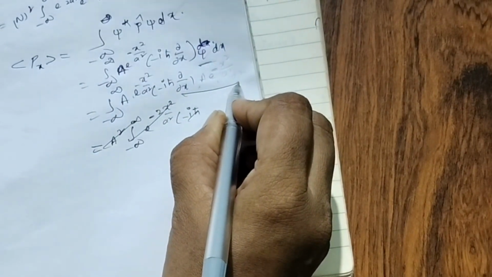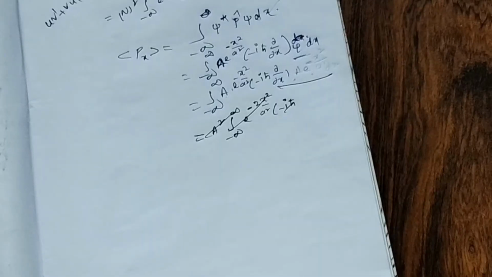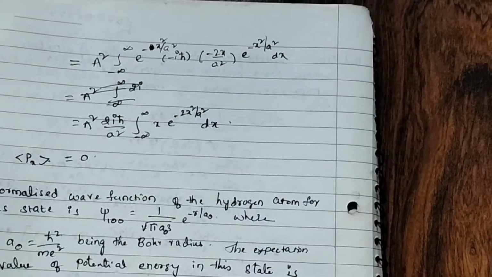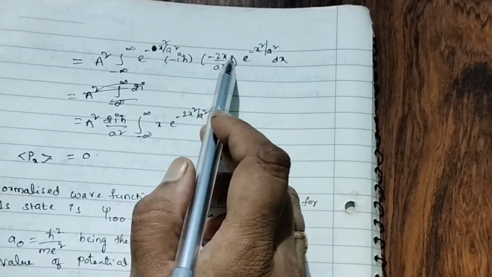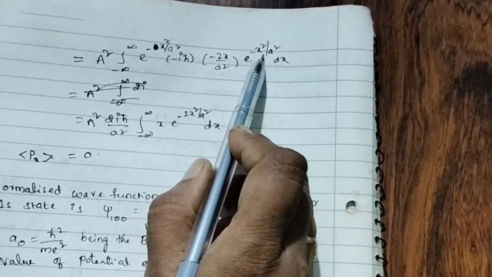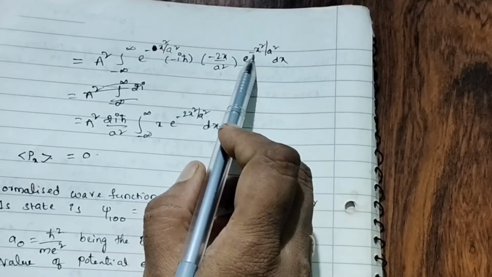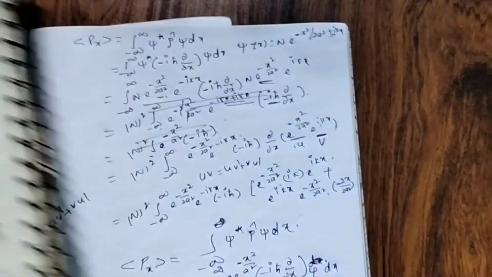Sorry, once again. We have to differentiate this, no? Okay, let us differentiate. If you differentiate, now what we are getting? Okay, minus 2x by a square. X square we differentiated, minus 2x. Minus 2x by a square e to the power of minus x square by a square dx. Alright. So now what we did?